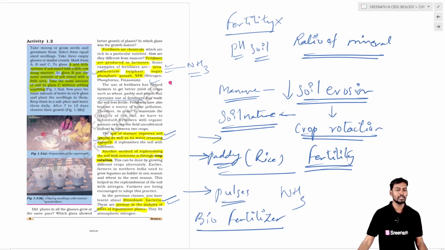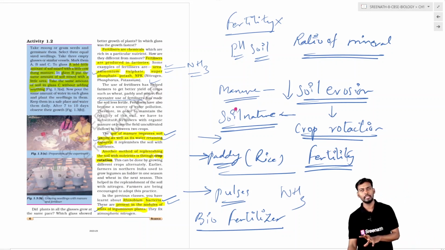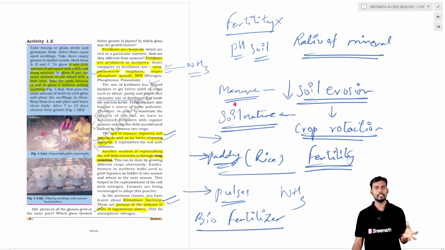But basically the farmers, once in a while, have to show interest in using manure in order to avoid soil erosion, to improve the soil texture, and to avoid alteration of the soil pH, so that the soil is not very basic or acidic and crop production can be done properly.